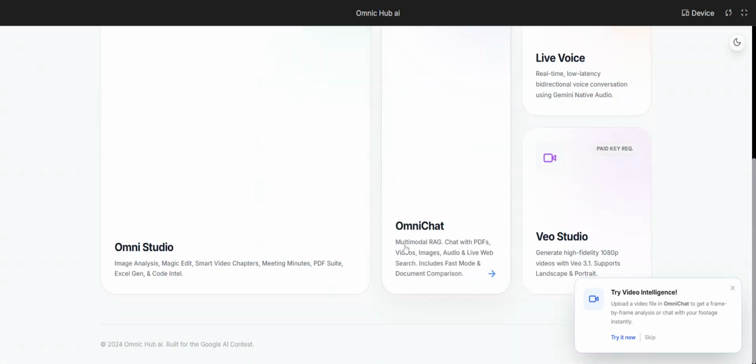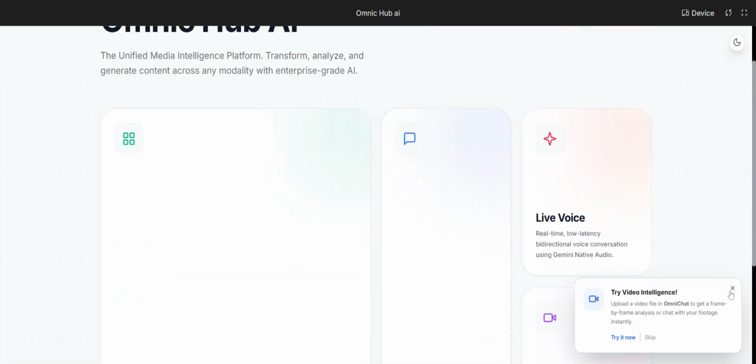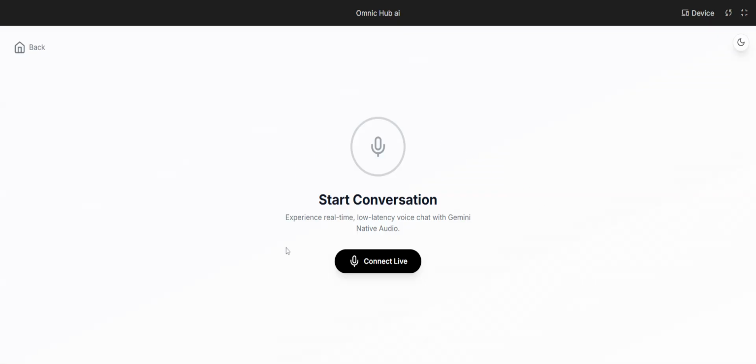You can upload PDF as well. So we are using multimodal RAG here. We have live voice, real-time low latency. We can speak in our native language in this model.